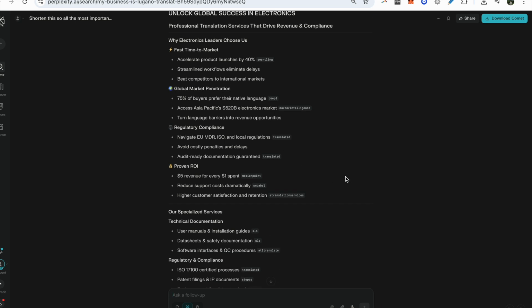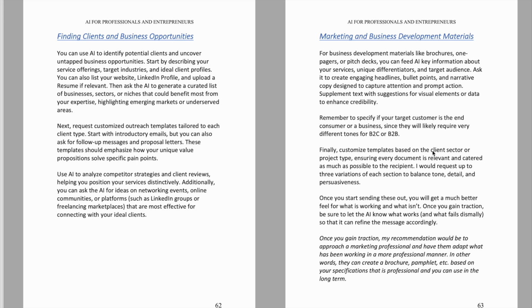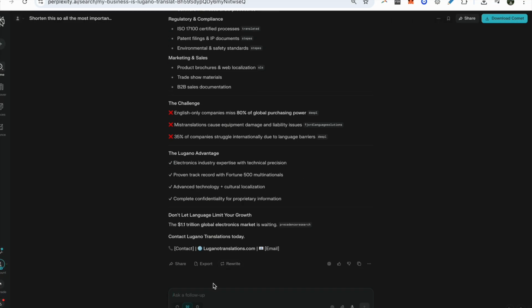And so let's do this. Customize templates based on the client sector and project type, ensuring every document is relevant and caters as much as possible to the recipient. So let's do that. I'm also going to specify one other thing because I see it says English-only companies miss 80% of global purchasing power. That might be true, but I'm not necessarily targeting English-only companies. In fact, I'm in Asia right now, and a lot of my clients are in Europe. So I want to take that part out.